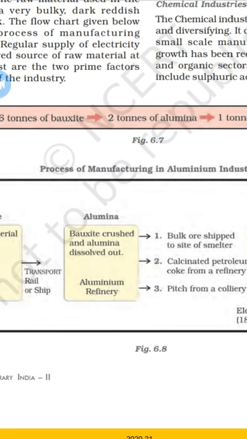The main important use is making aeroplanes as well as vessels and wires, and some equipment they make with the help of aluminum.